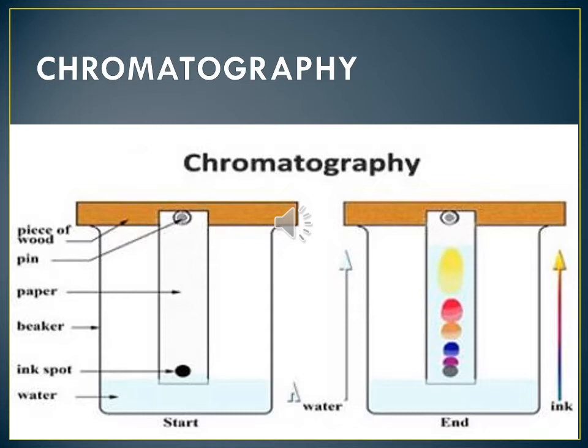Absorption is the process in which a substance is uniformly distributed throughout the bulk of another substance. Water absorbing, yes, the sponge absorbing the water. Yes, roots absorbing the water. Adsorption is the process in which particles of a substance are concentrated only at the surface of another substance.